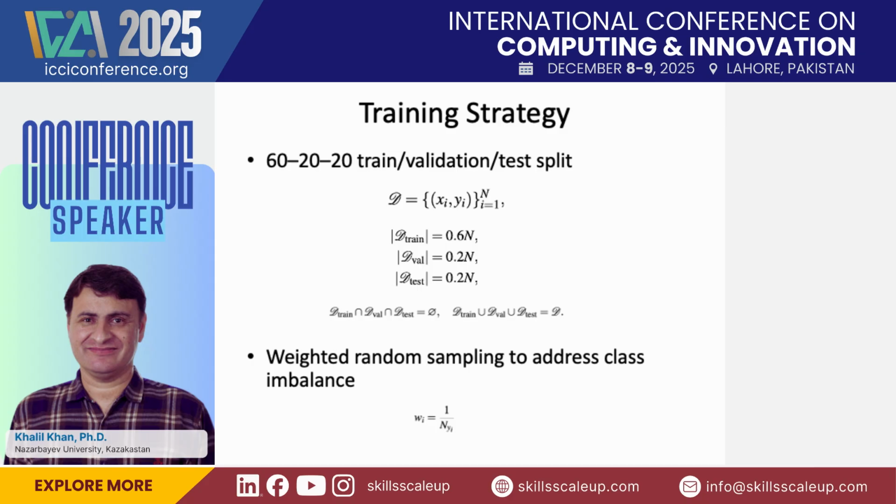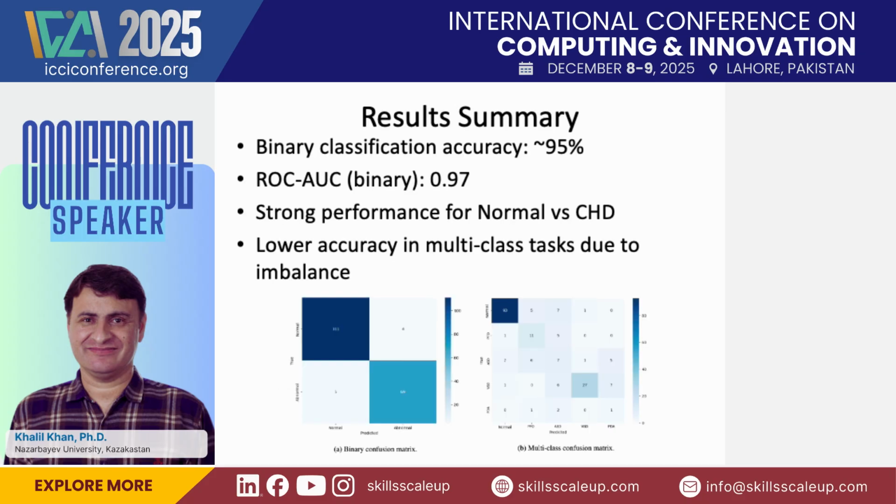Since data is a main problem for us, we have very little data, so we adopted a cross-validation strategy: 60-20-20, meaning 60% for training, 20% for validation, and 20% for testing. This is the mathematical description of that. With the help of this strategy, you can see there is no conflict between the training, testing, and validation data.